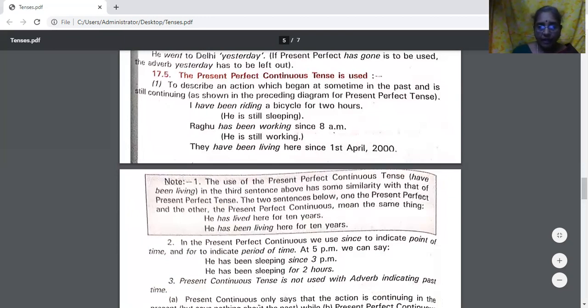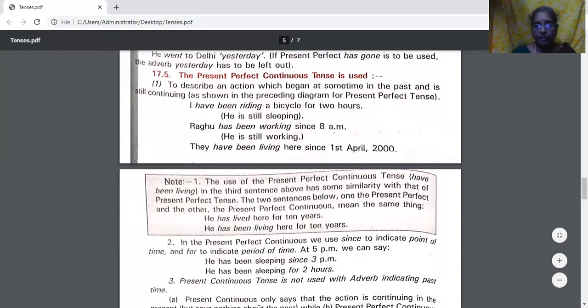Here we find that it has some similarity with that of present perfect tense. See, we have seen: he has lived here for 10 years. We have used one sentence. He has been living here for 10 years. There's little similarity there. They both mean the same.